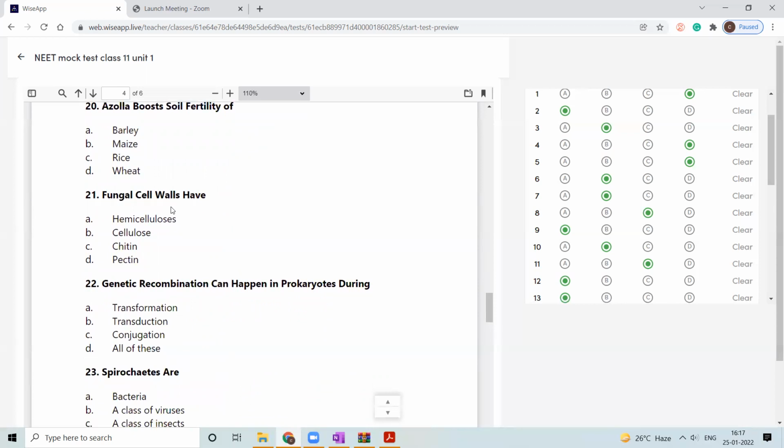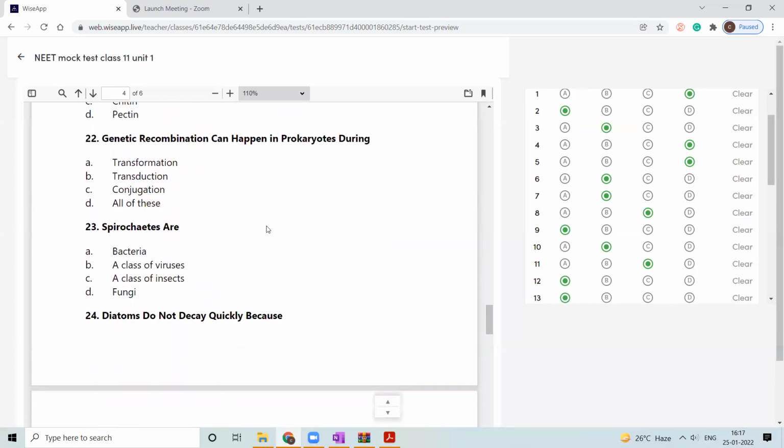Fungal cell wall has hemicellulose, cellulose, chitin, pectin. Option is C. Yes. Genetic recombination can happen in prokaryotes during transformation, transduction, conjugation, all of these. What is the option? All of these. Yes, all these three are the forms of genetic recombination in bacteria.